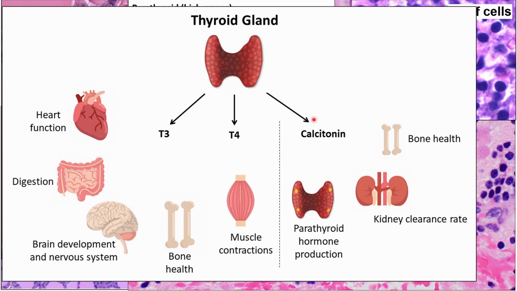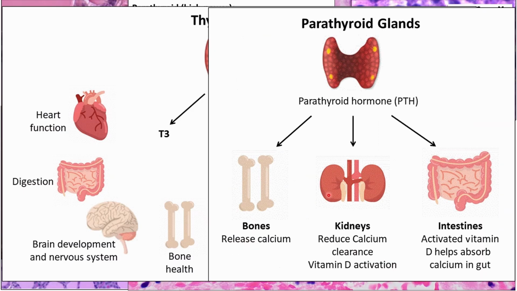Actually, the thyroid gland produces the hormone which controls the parathyroid. And the parathyroid hormone affects the bones, the kidneys, and the intestines in order to activate vitamins or increase the absorption of calcium.